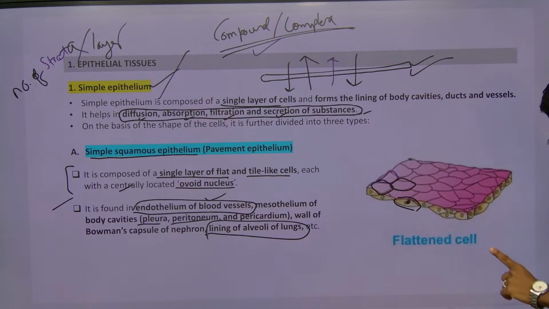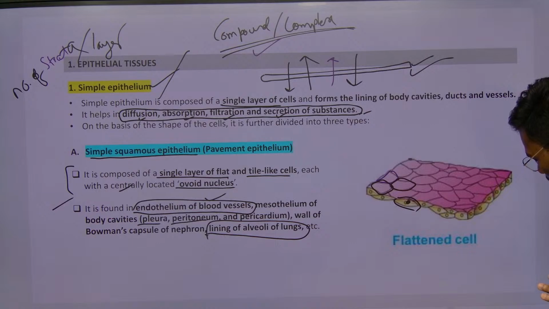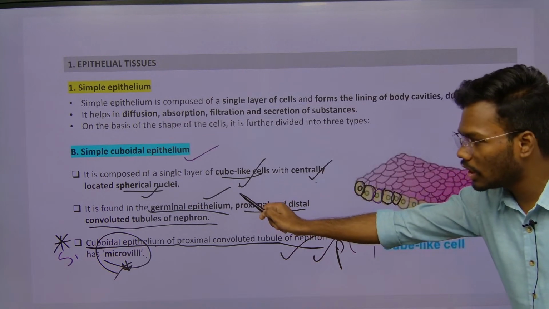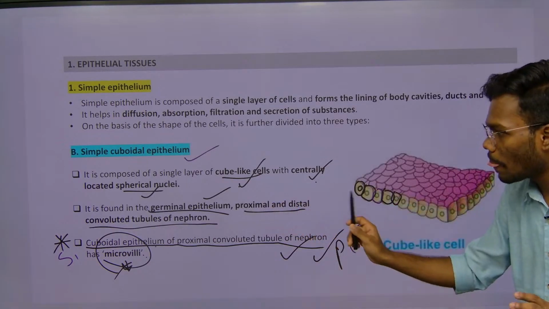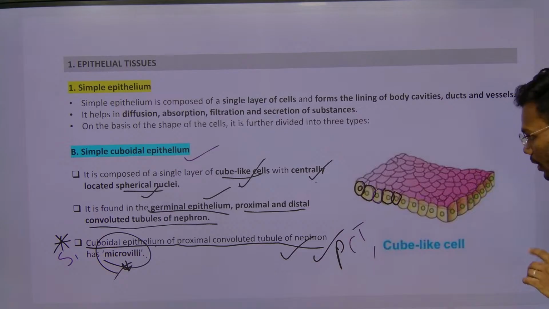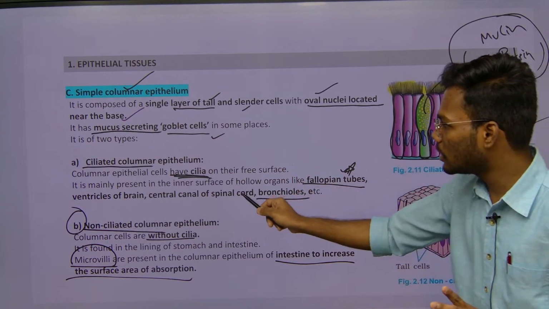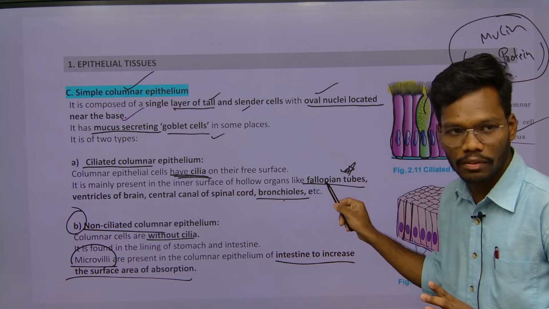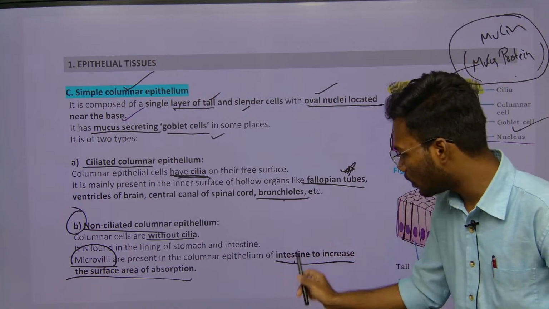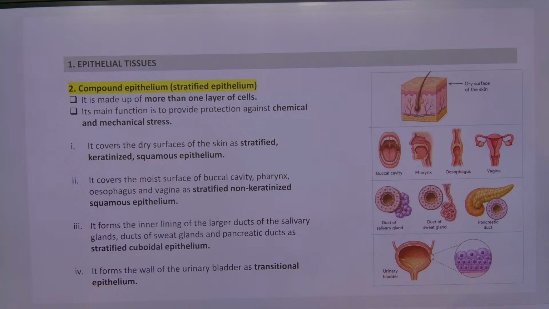One is simple squamous, generally present in blood vessels and alveolar linings, and cuboidal epithelium, generally present in germinal epithelium, PCT, DCT. In PCT we have a special kind of microvilli. Next one we have columnar epithelium. Cilia is present where? Bronchioles and fallopian tube. Non-cilia, which is called microvilli, present where? Intestine.